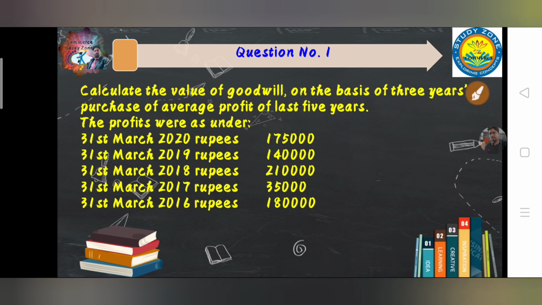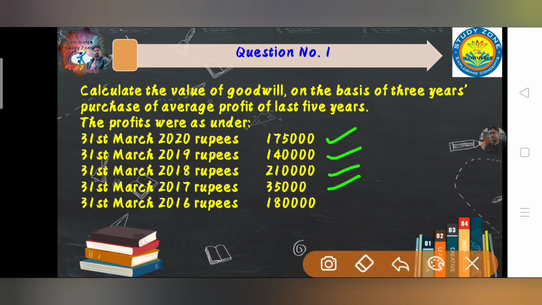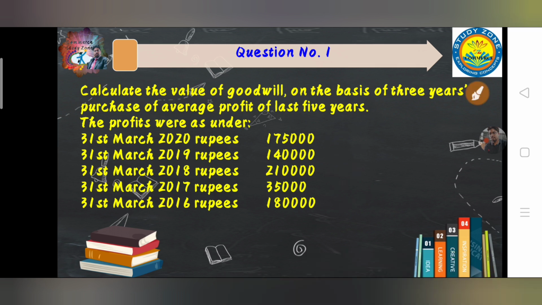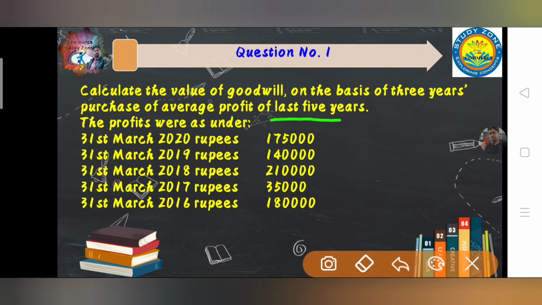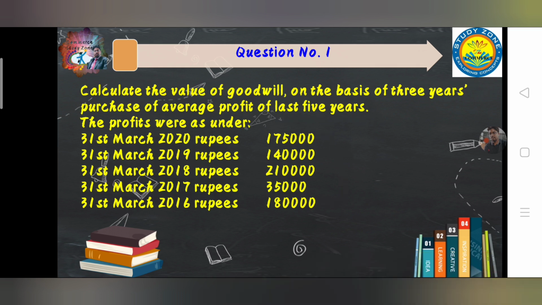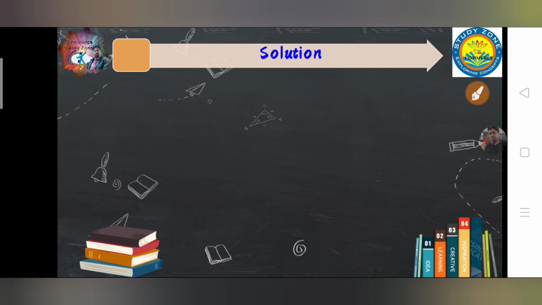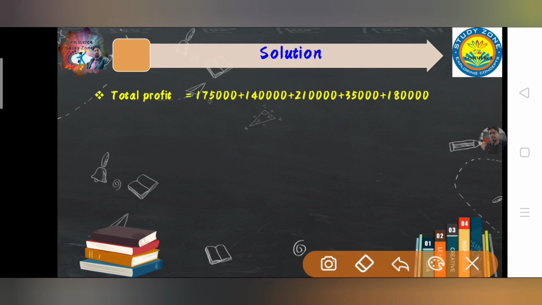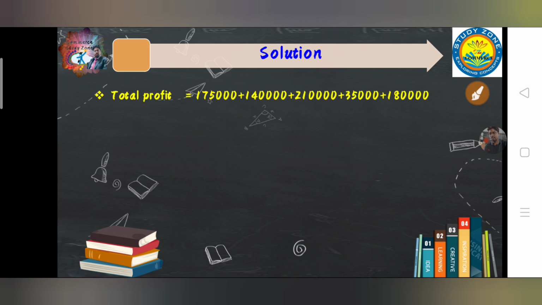Okay, so now the next details: the profits were as under, given profits 1, 2, 3, 4 and 5. 5 profits are given. So this is the data of this question, and it is clearly given that average profit of last 5 years and all the 5 profits are available. So now the solution part. The first step is to add up all the profits, that is total profit we have to calculate. So I have written all the data: 1,75,000 plus 1,40,000 plus 2,10,000 plus 35,000 and plus 1,80,000. All this becomes 7,40,000.